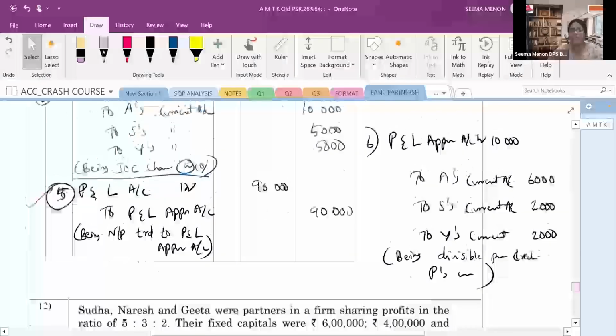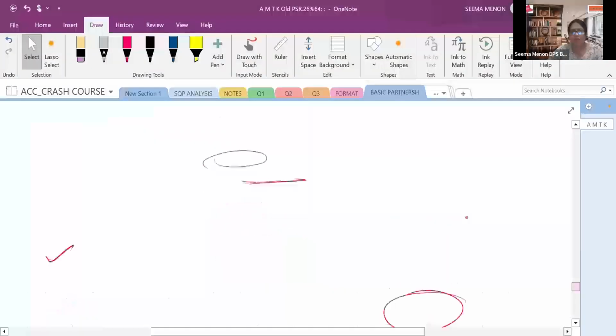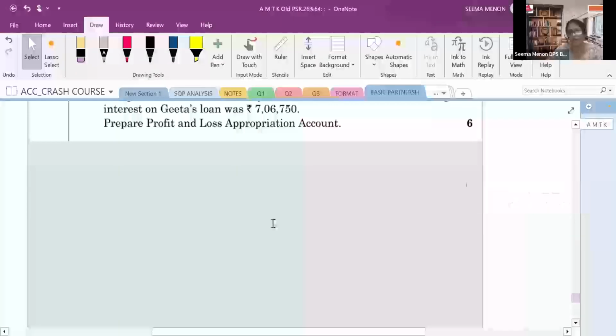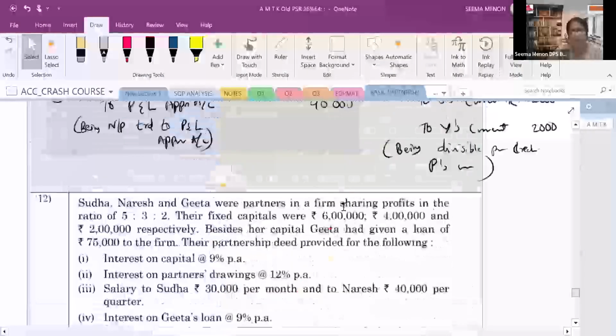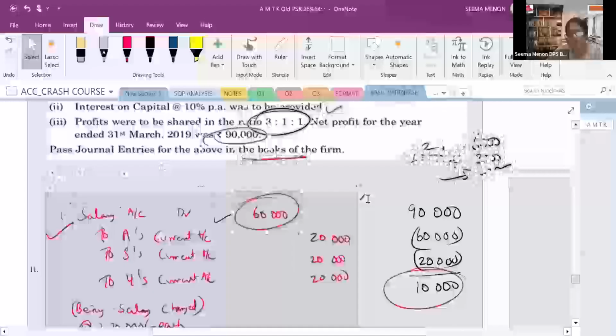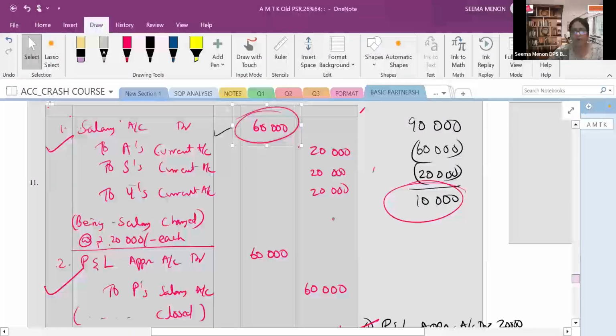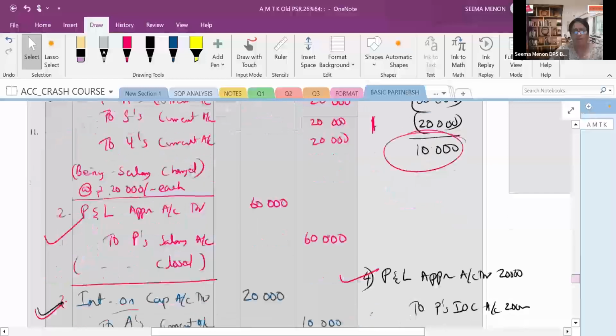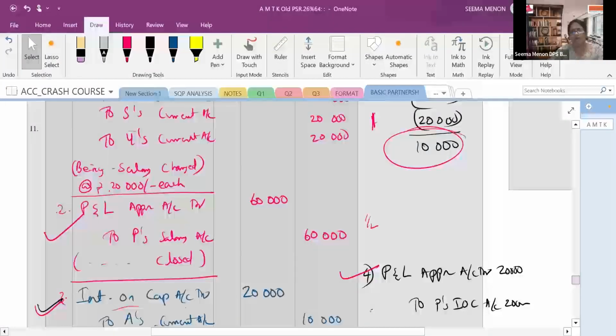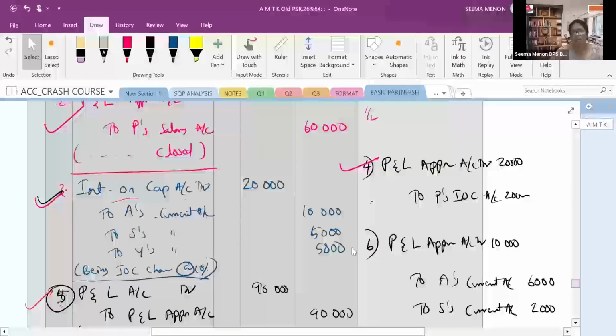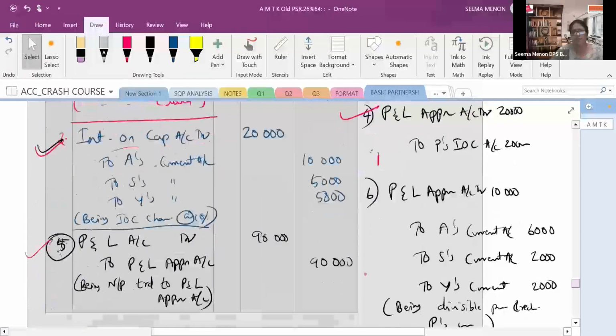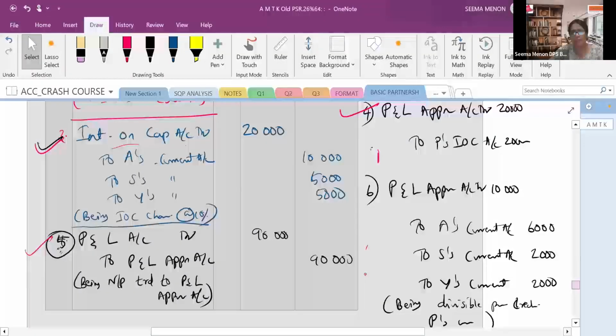Children, how many marks is this question? It is probably a 4 marker question only. So you should know the bifurcation of the marks also. Here, for salary you get 1 mark, but for taking it to the P&L account you get only half mark. Again, charging of interest is 1 mark, and taking that to the P&L account is again half mark.